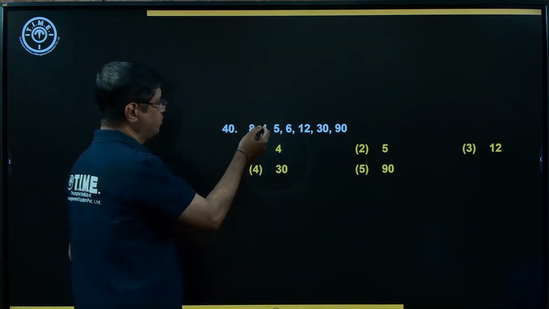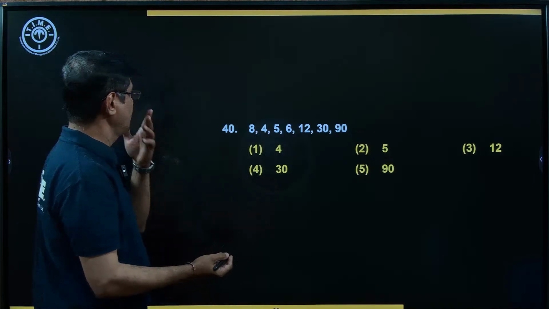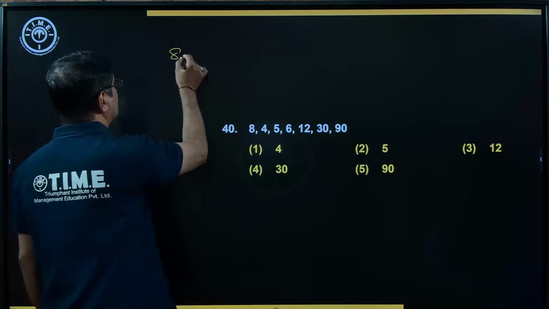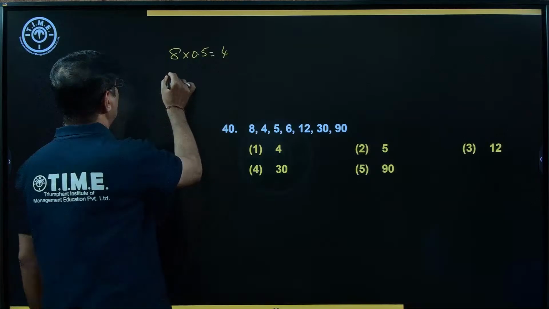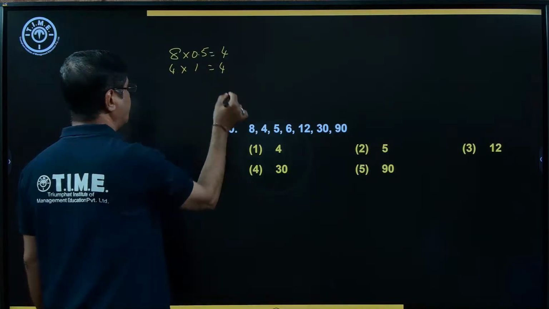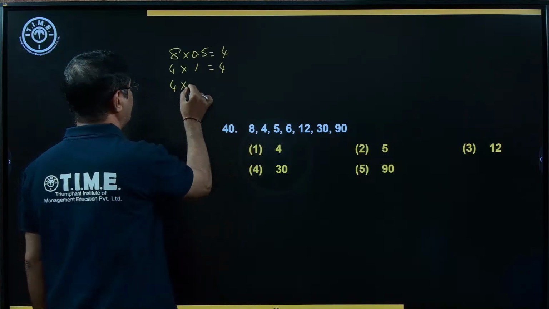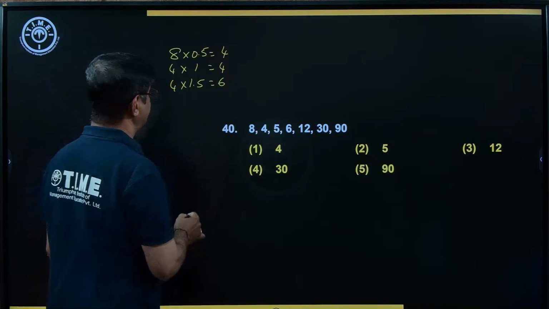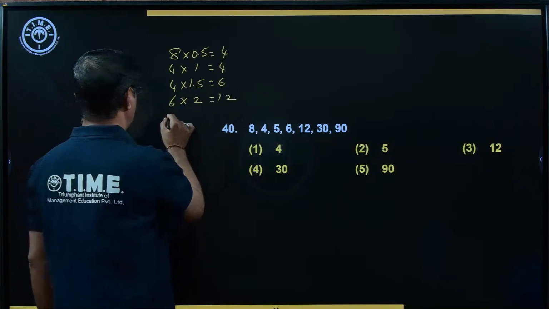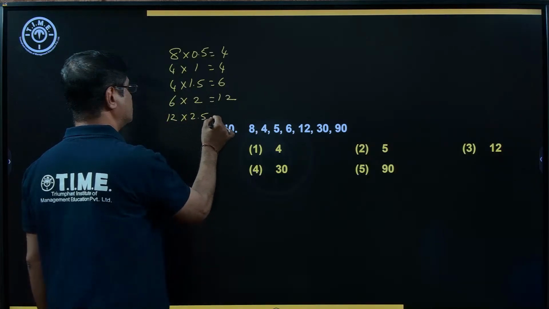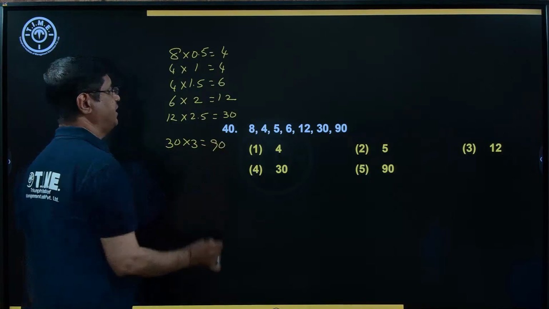8 is becoming 4. 1, that is 5, 6, and so on. 8 into 0.5, that is 4. 8 into half, that is 4. 4 into 1, that is 4. 4 into 1.5, 6. 6 into 2, that is 12. 12 into 2.5, that is 30. 30 into 3, 90.